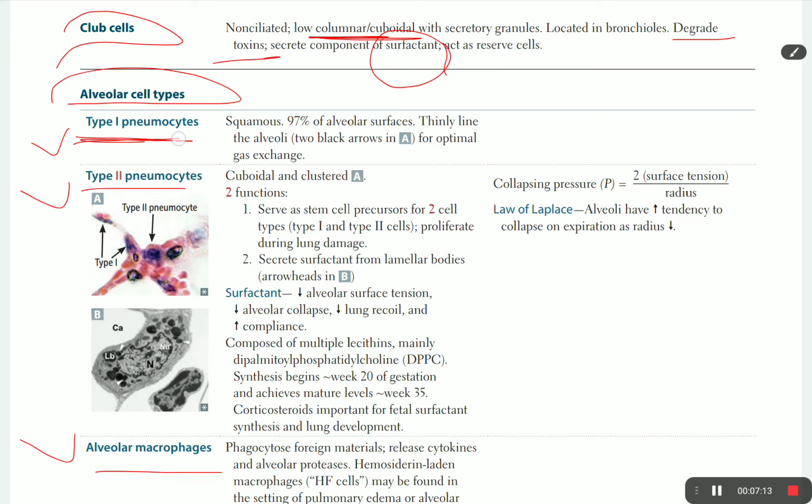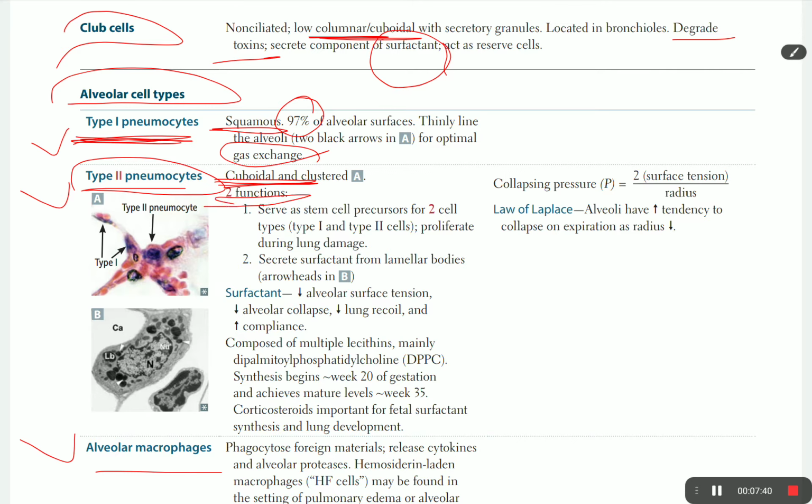Type 1 pneumocyte is the most common cell in the lung, making up 97% of the alveolar surface. It is a thin squamous cell, and its main function is gas exchange. But type 2 pneumocyte is cuboidal, and the type 1 we said is squamous. Type 2 is minor, making up less than 3%, but